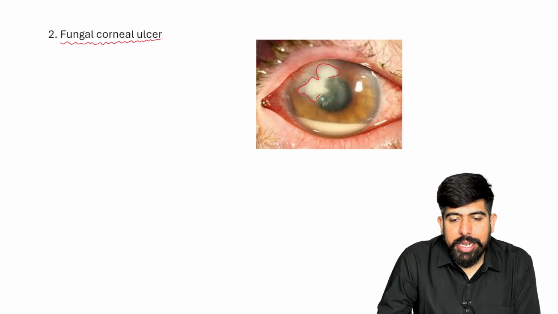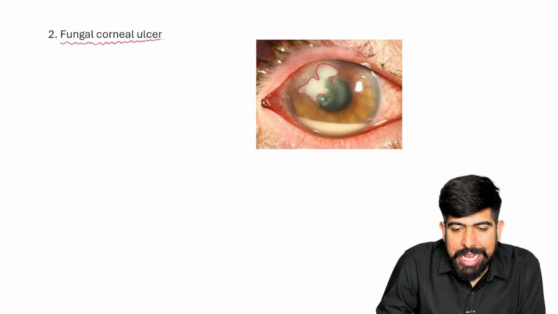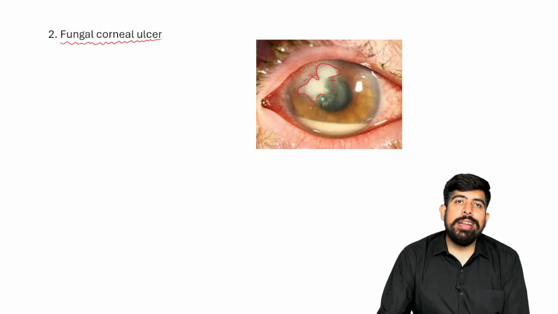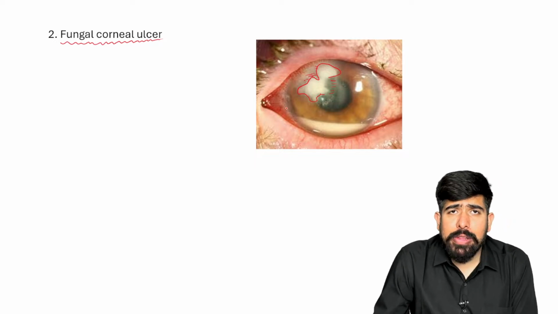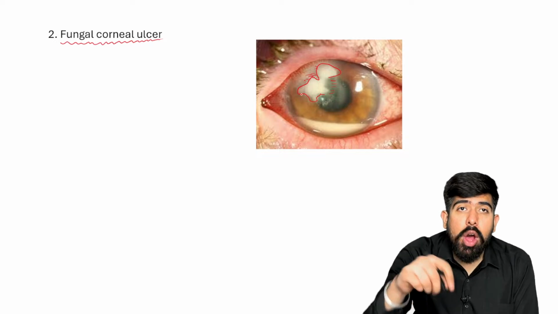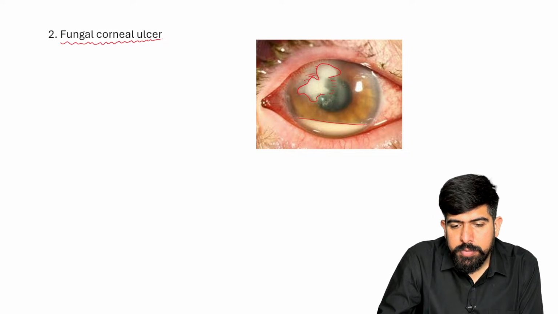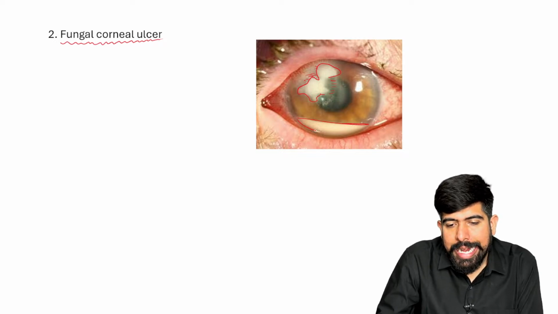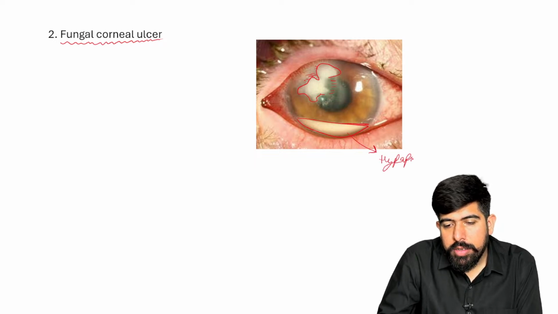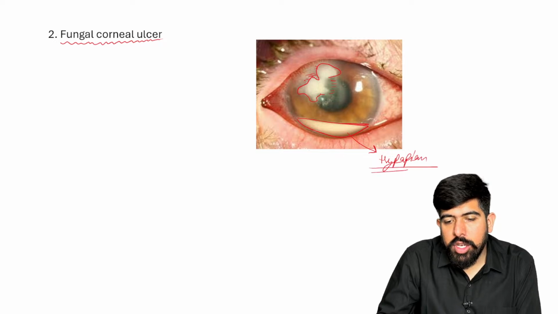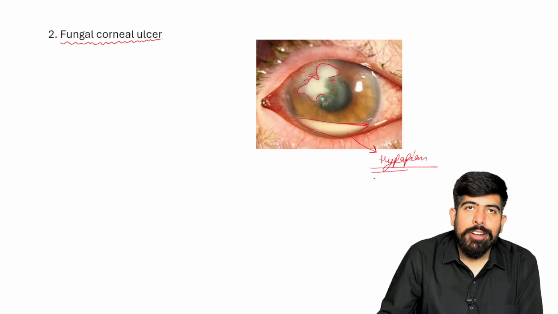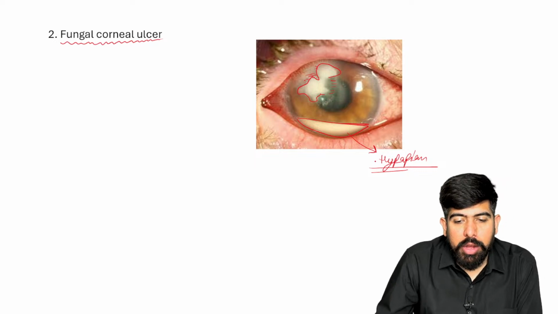And of course, as I'm trying to draw, it has feathery margins. Yes, you can see it has very light feathery margins, not the sharp or clear cut margins that I can draw over there. Of course, it has fluid in the anterior chamber, which is known as your hypopyon. Yes, this is known as your hypopyon, right? So this hypopyon will be available there.